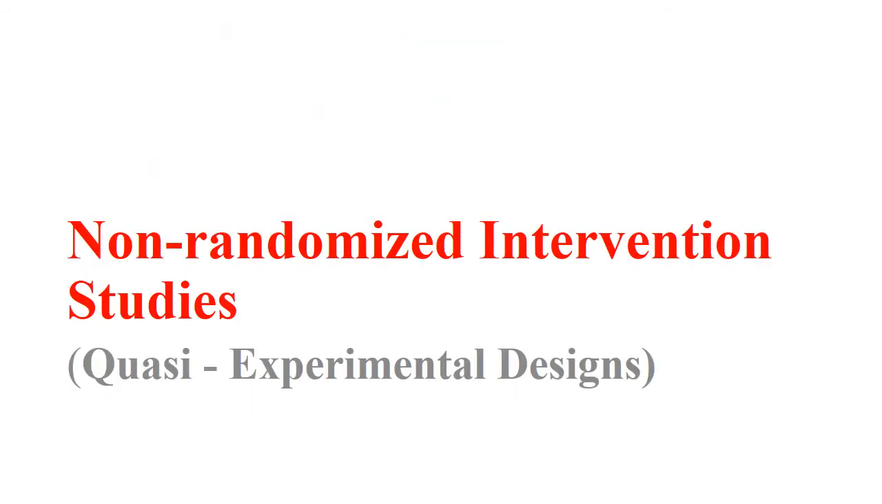Next part is non-randomized intervention studies, or quasi-experimental study design. The simple difference is that here we are not deciding by a random method which person should be in the study or intervention group and which in the control group. Here we are deciding this due to certain purposes, due to certain restrictions. And as we are not randomizing the division, it is known as quasi-experimental. That is, not fully experimental basically.